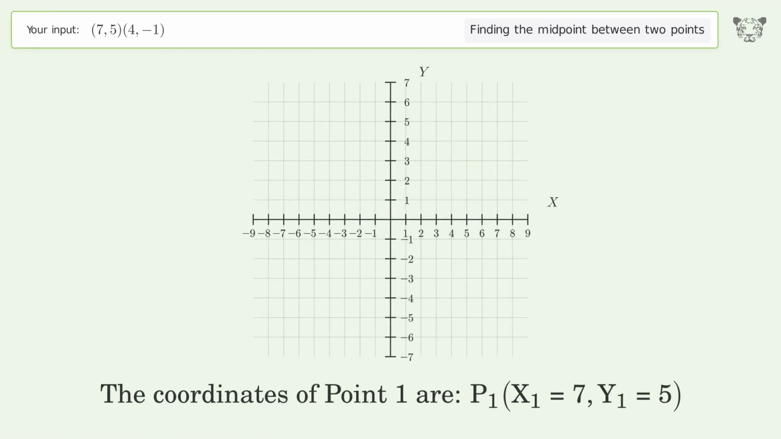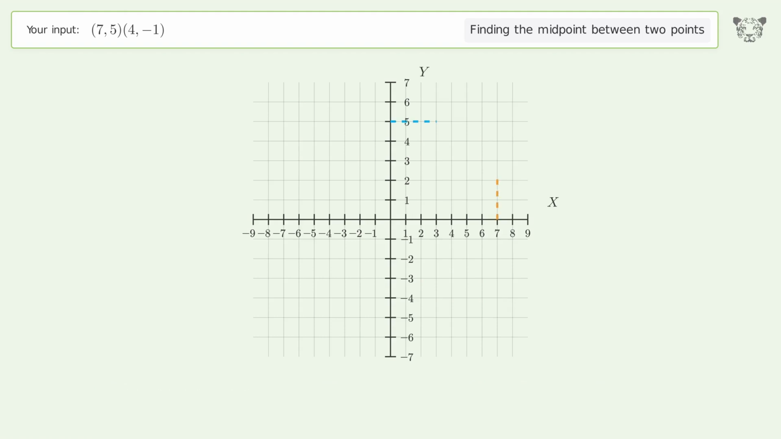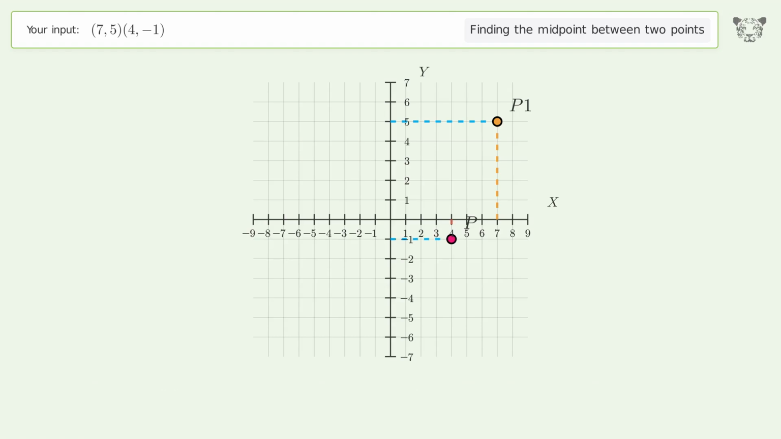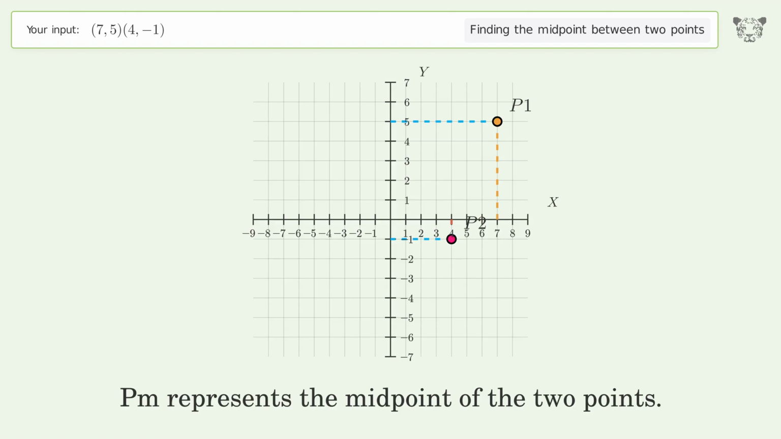The coordinates of point 1 are x1 equals 7, y1 equals 5. The coordinates of point 2 are x2 equals 4, y2 equals -1. PM represents the midpoint of the 2 points.